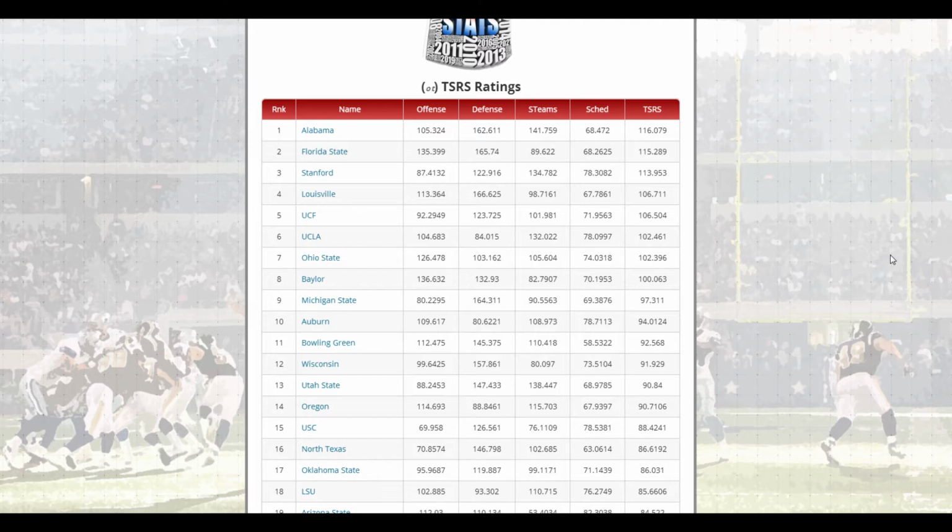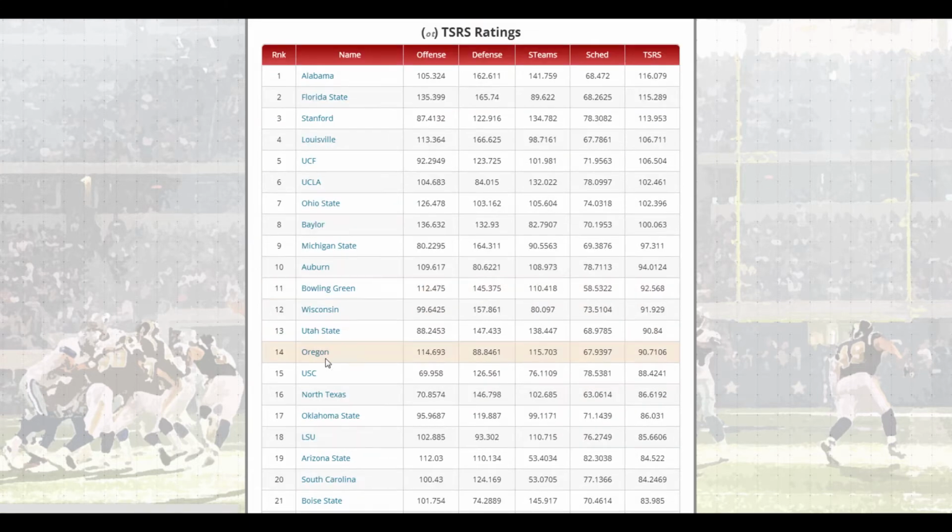And if you don't know much about it, the TSRS ratings are the true statistical rating of strength. And what they really do is they handle the inflation of raw statistics, because mainly what happens is teams, depending on who they're playing, their stats are either inflated or deflated. They're bloated. If you watched the college championship last year, you probably noticed that Auburn played Florida State. And as you can see, if they were using my system, Auburn would not have been in the national championship picture. They're well down here at number 10.